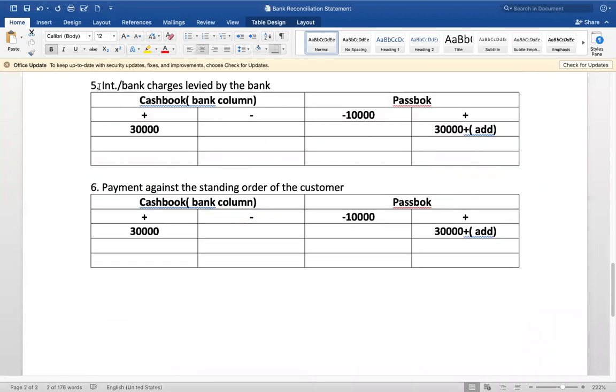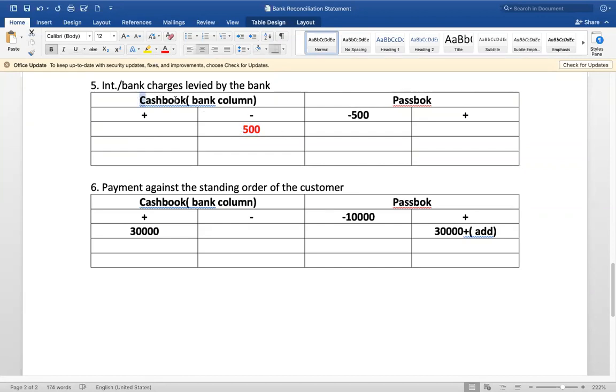Next is interest and bank charges levied by the bank. Interest is an expense, and those expenses are as good as withdrawals. Let's say 500 are the charges. 500 charges are appearing on the passbook debit side. The same is supposed to be appearing here, but this is not appearing. So when it is not appearing, you have to deduct it.